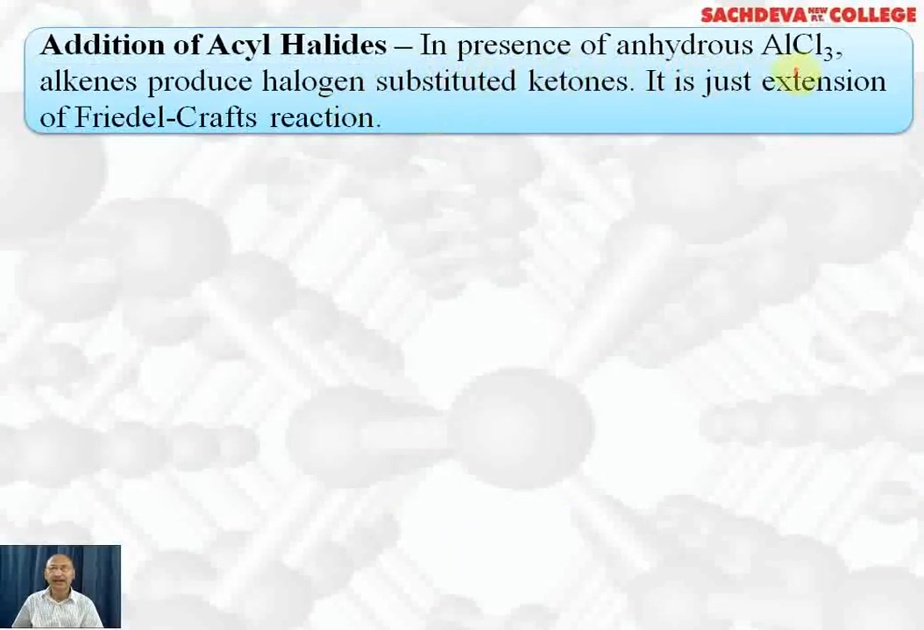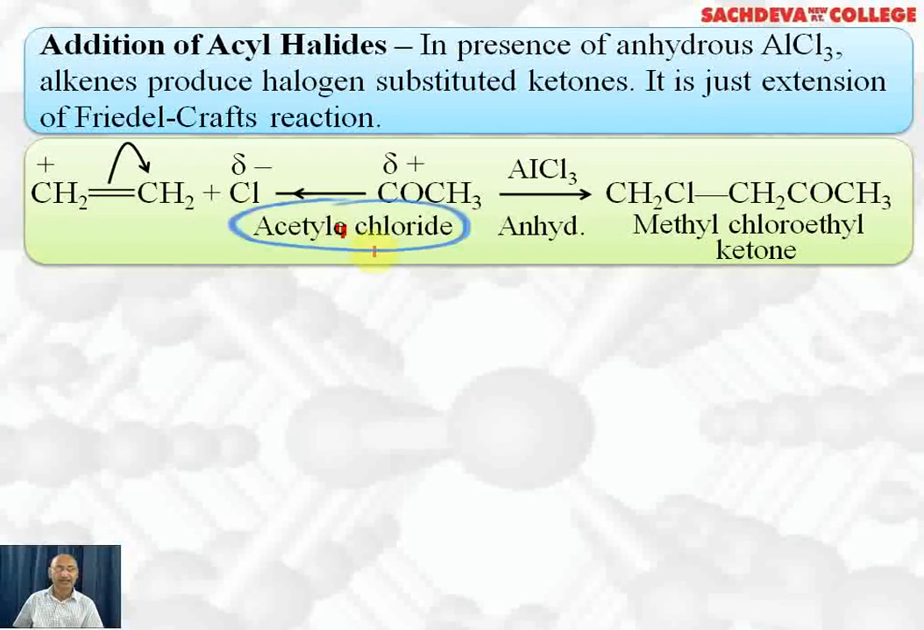Addition of acyl halide. In the presence of anhydrous aluminium chloride, alkenes produce halogen-substituted ketones. It is just an extension of Friedel-Crafts. Acetyl chloride breaks down into Cl negative and COCH3 positive. In the presence of AlCl3, Cl negative will attach to this carbon which is positively charged, and this CH2 is negatively charged. It will be attacked by COCH3 and we get methyl chloroethyl ketone. This is the first carbon, this is second, this is third, this is fourth. So we also call it